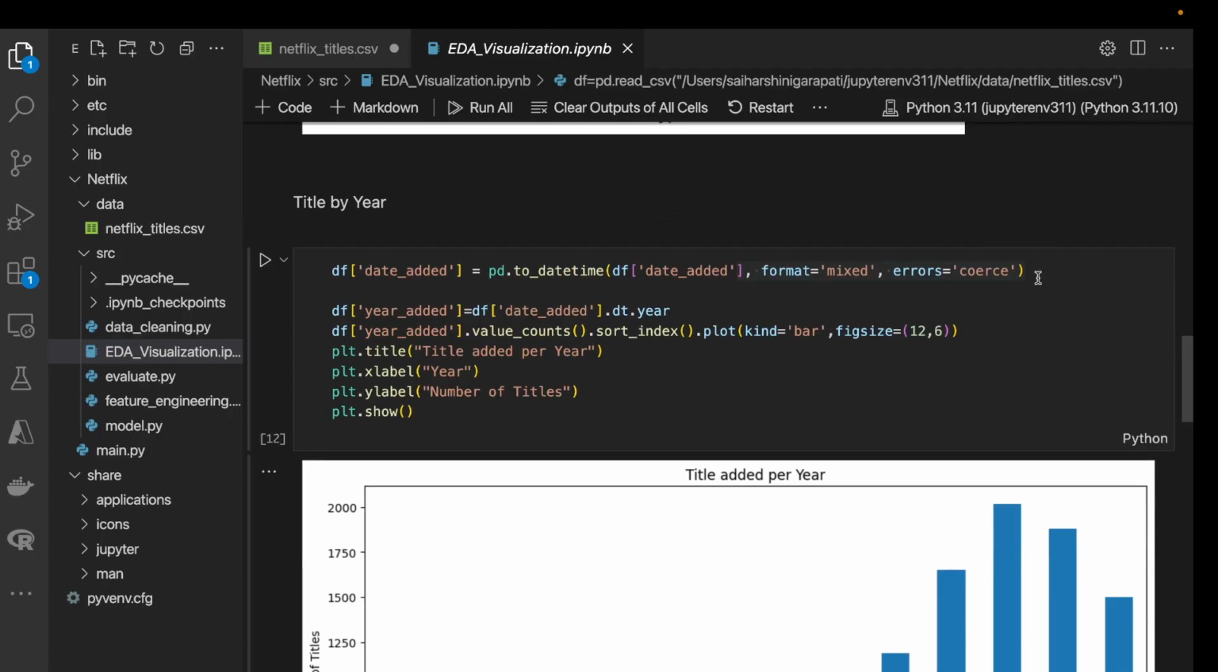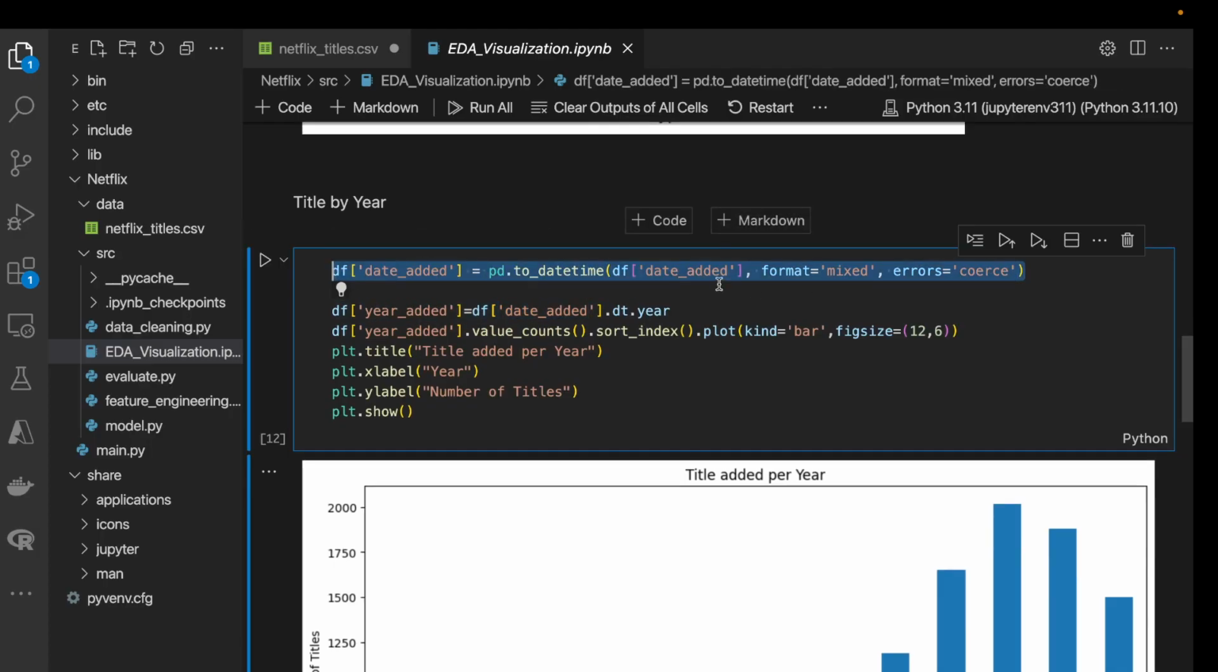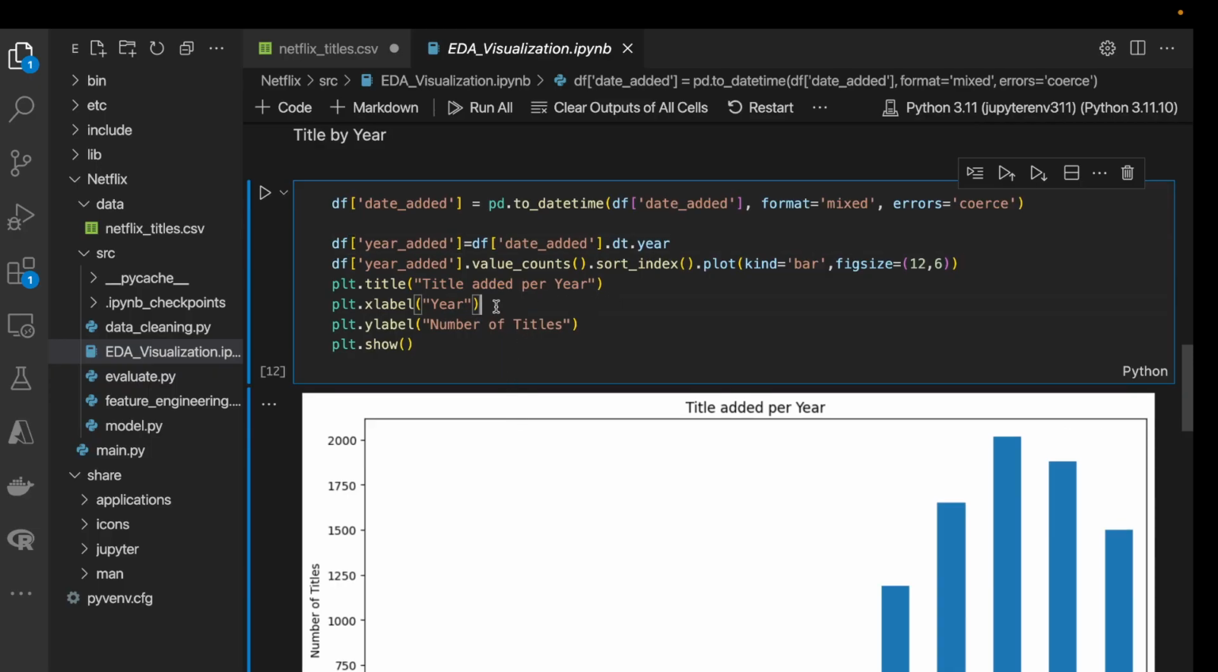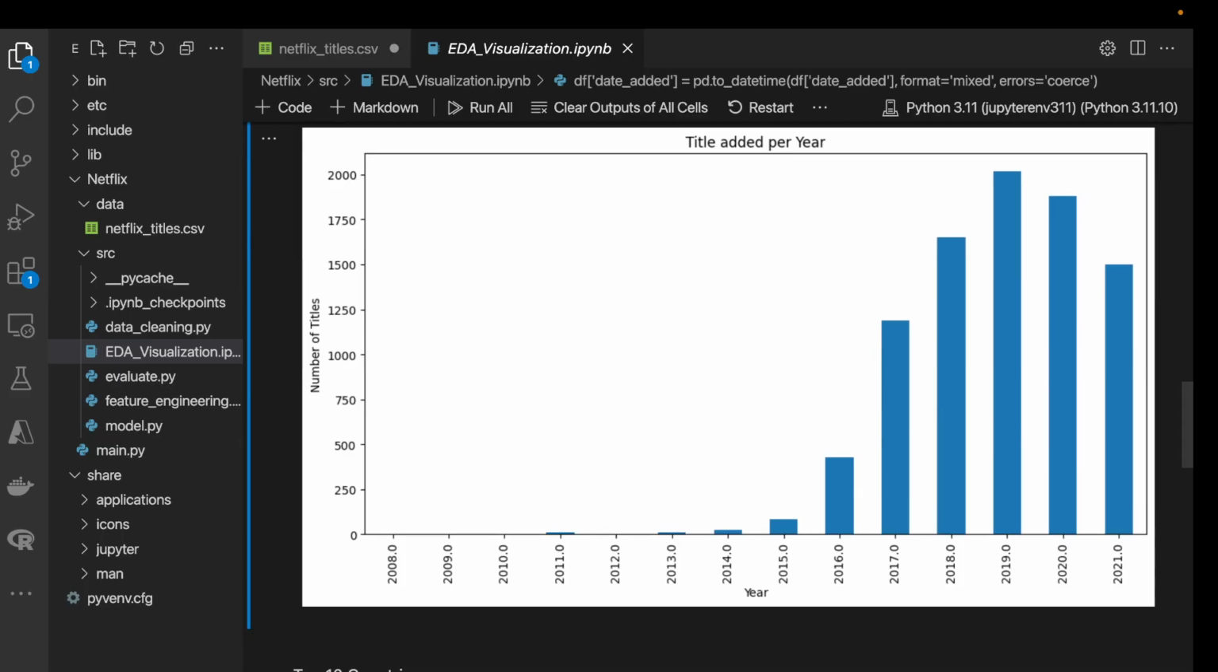So we are converting the date, because the date added column has a mixed format with strings, such as month year or date year month formats, and we are ignoring all the errors caused by this particular column. Then we extract the year from the date added column, create a new column named year added, group by year added and sort the index, counting the titles added by year, and then title the plot, label the x-axis and y-axis, and display our plot.